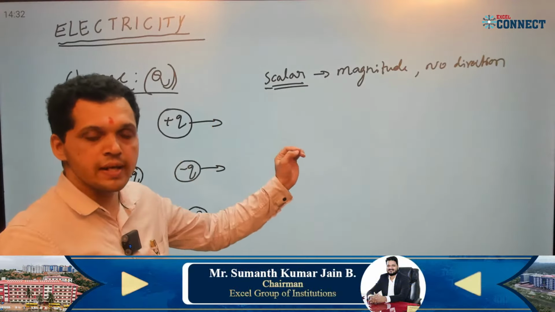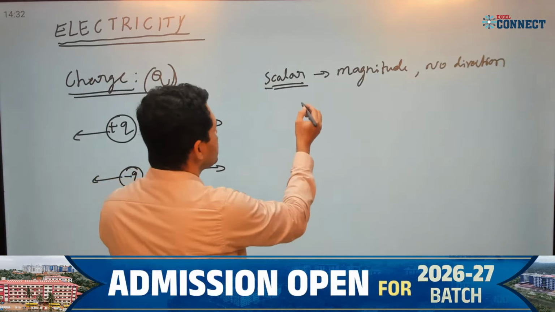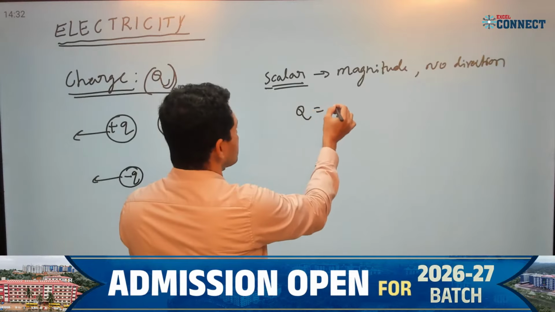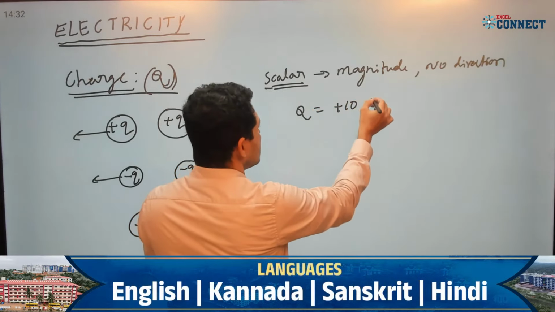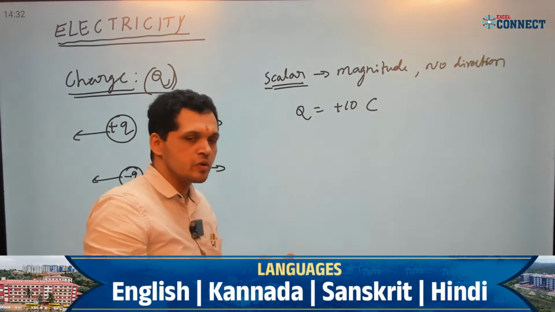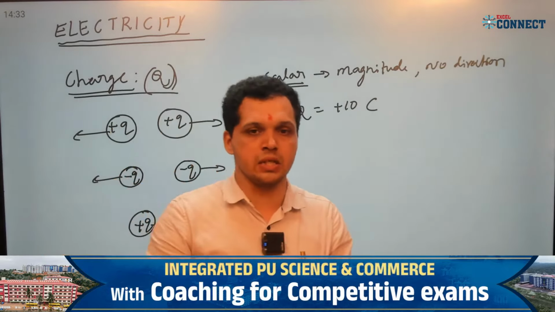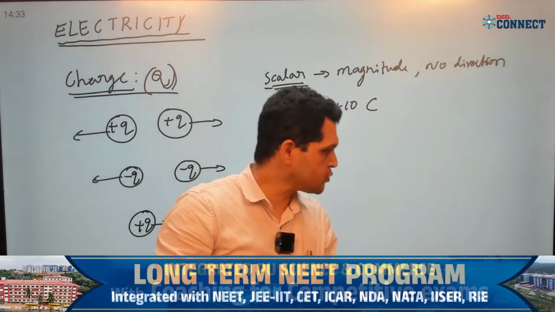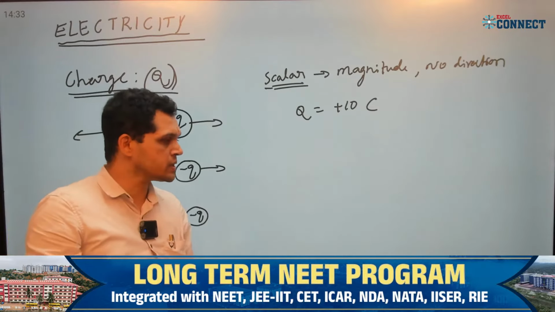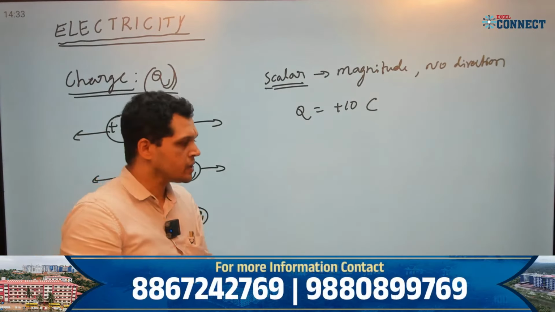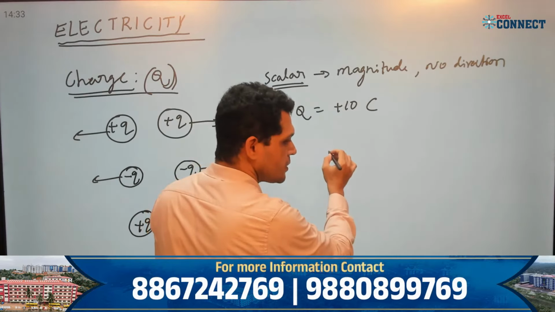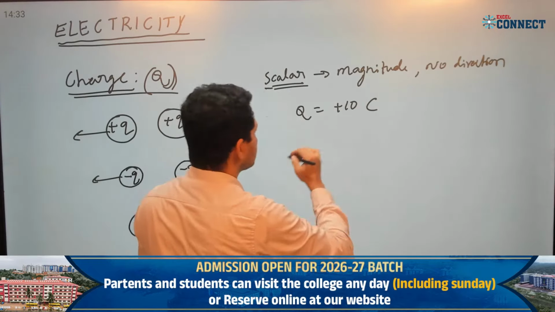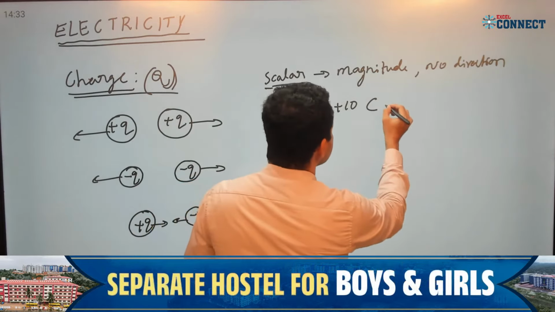Electric charge has a value, for example Q equals plus 10, with the unit. Hope you know the unit of electric charge. Unit of charge is Coulomb, right?